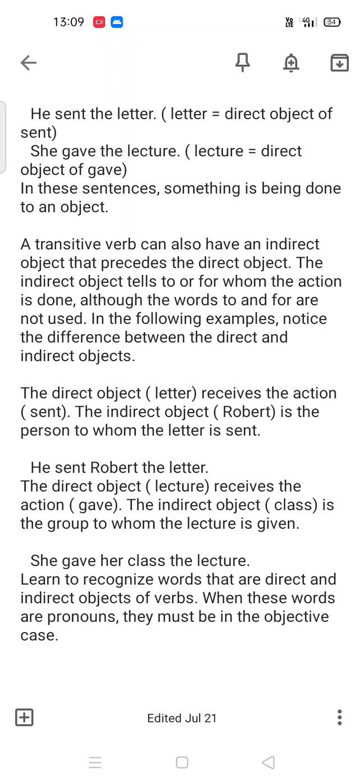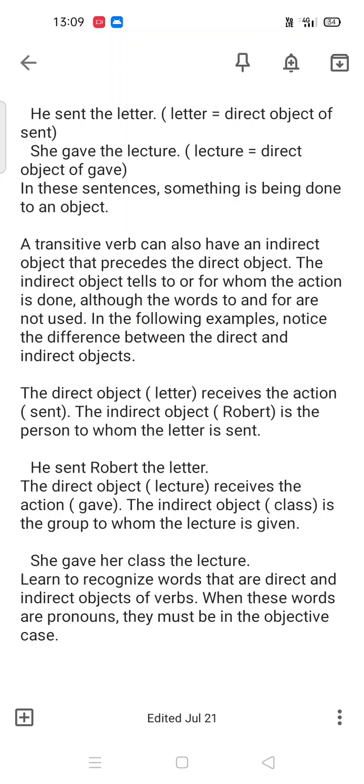First, know what the objects are here. Subject is he, verb is sent, Robert is an object, and letter is also an object. Right? So now we have to focus on the objects. There are two objects, Robert and letter.